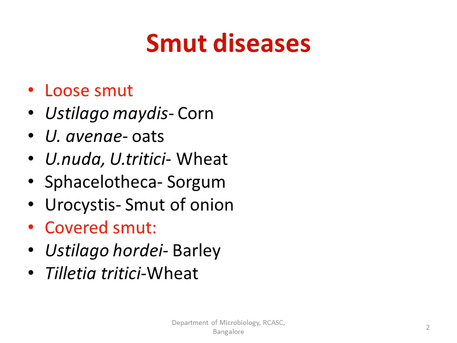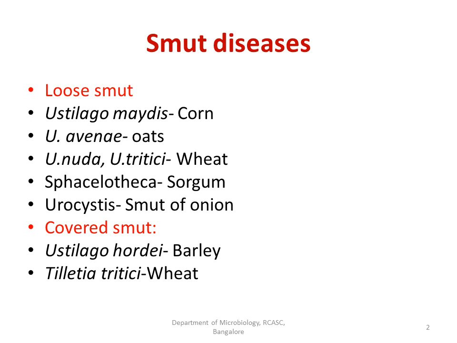And you have Sphacelotheca sorghi. It is one of the organisms which causes the smut disease in case of sorghum, and also Urocystis. Urocystis cepulae is one of the species of Urocystis which causes smut in case of onions. This you would have seen, wherein you can see some of the black spores in the onions. That is nothing but the Urocystis cepulae species which is causing the smut disease in case of onions.